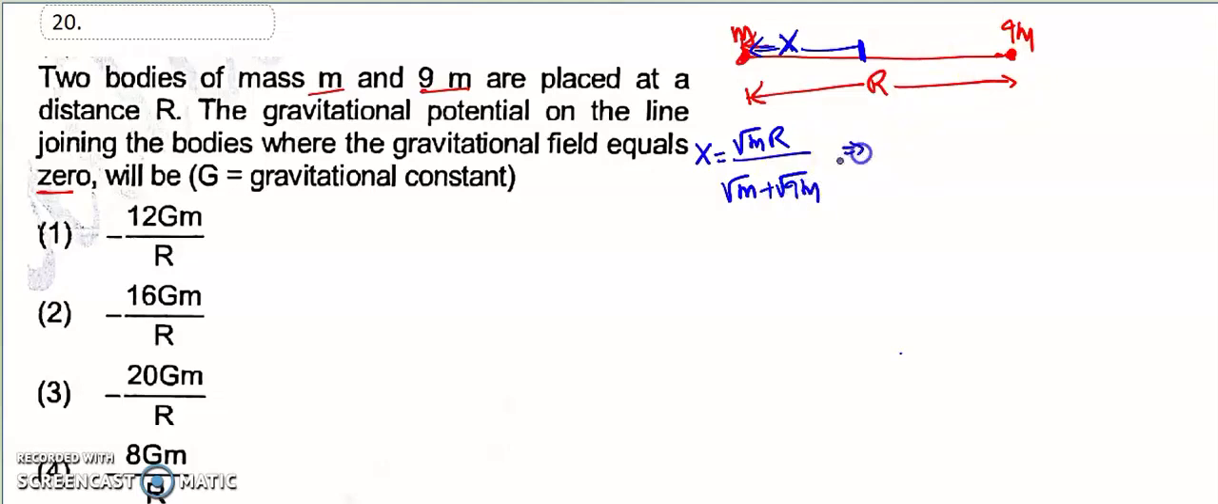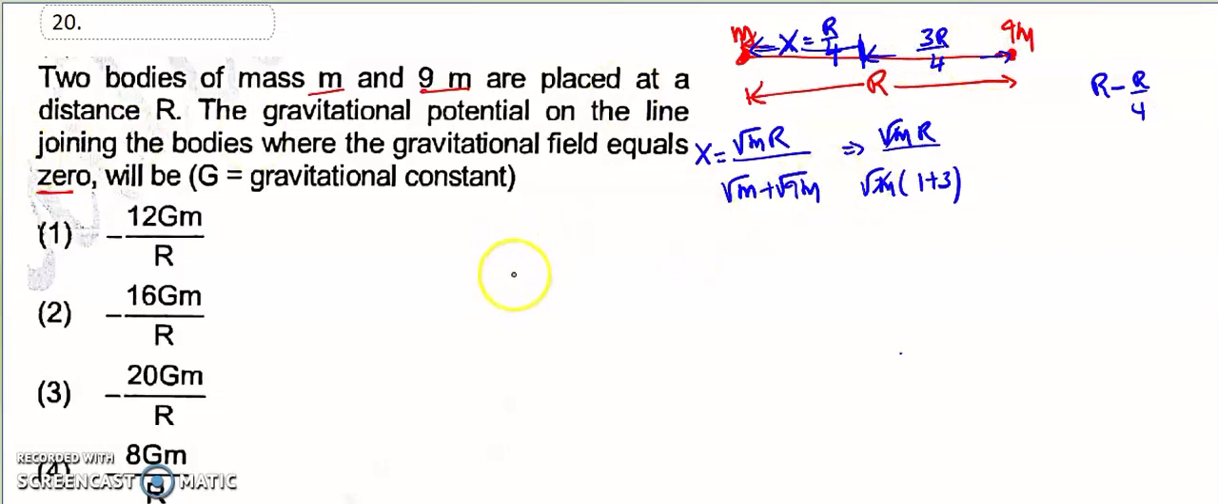So if we take square root of m common, what do we get? 1 plus 3, so that is r by 4. Therefore x is equal to r by 4 distance. r by 4 means, what is the remaining distance? Remaining distance is r minus r by 4, that is 3r divided by 4.